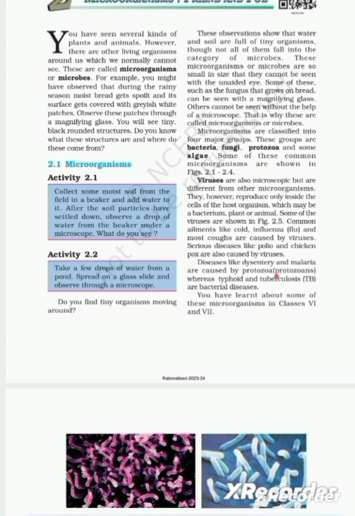Okay. In science, for every branch, there are different branches. The study of microbes is called microbiology.